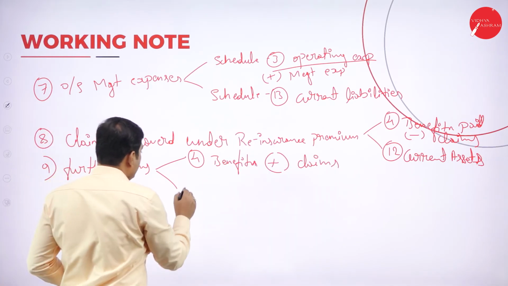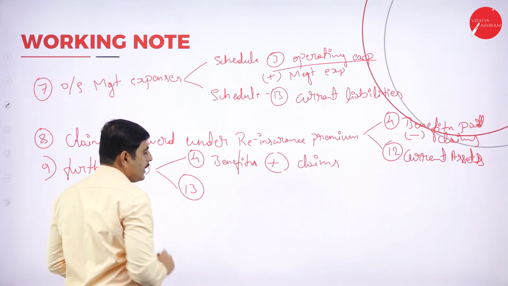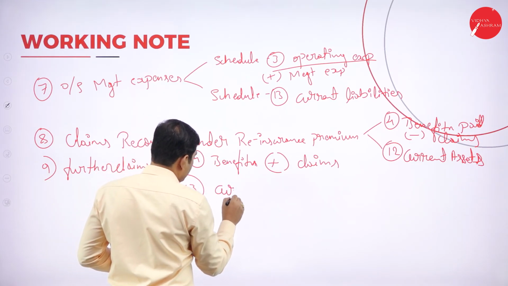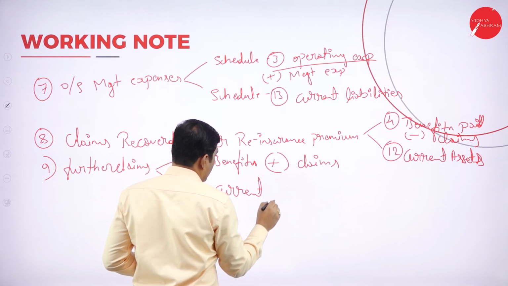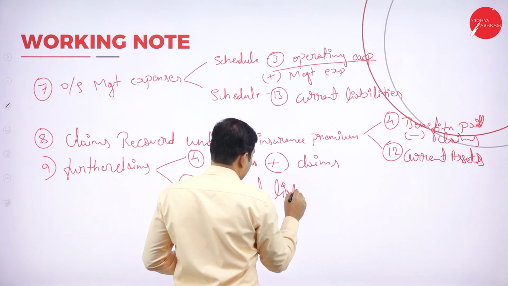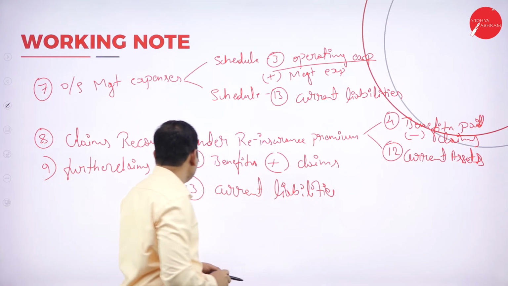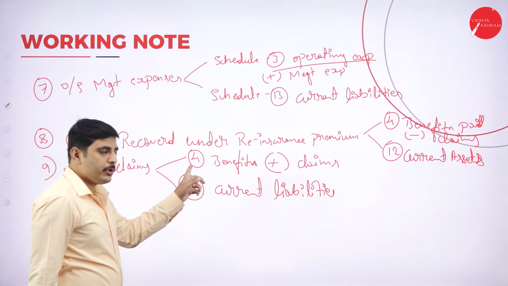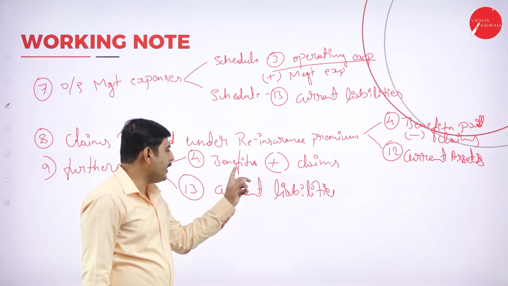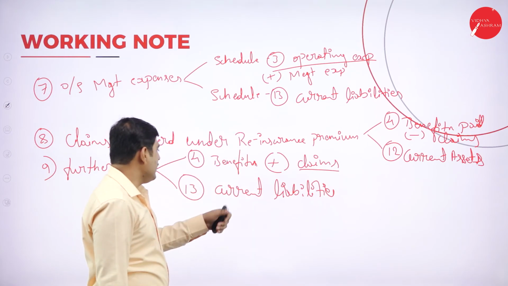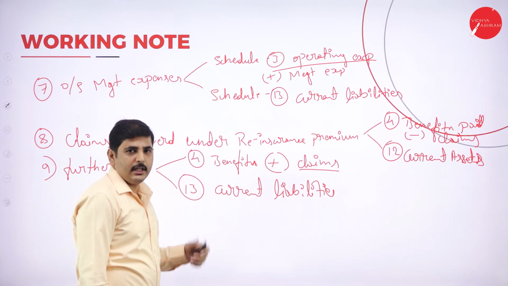It should also be shown in schedule number 13, current liabilities. Again, it should be shown in the current liability, schedule number 13.